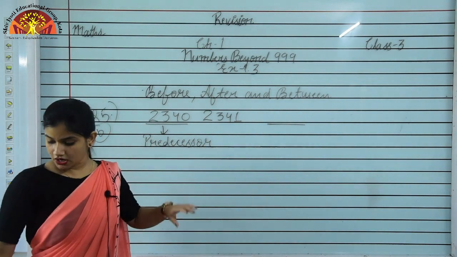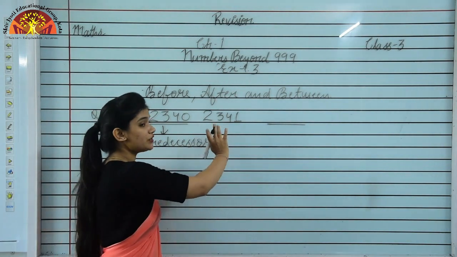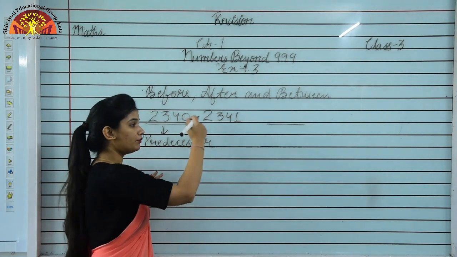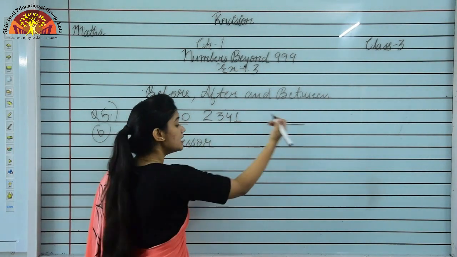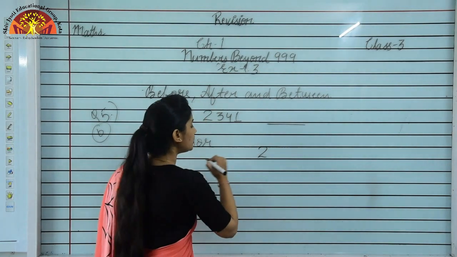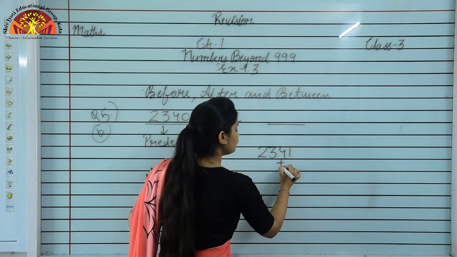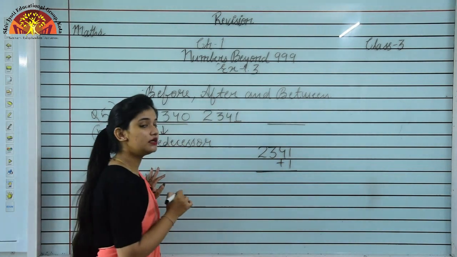Understood students? Now we'll see the number which come just after the given number. This is the given number. Now we'll find the number which come just after this number. इस number के बाद कौन सा number आएगा? To find the number which come just after this number, we have to do +1 in the given number.